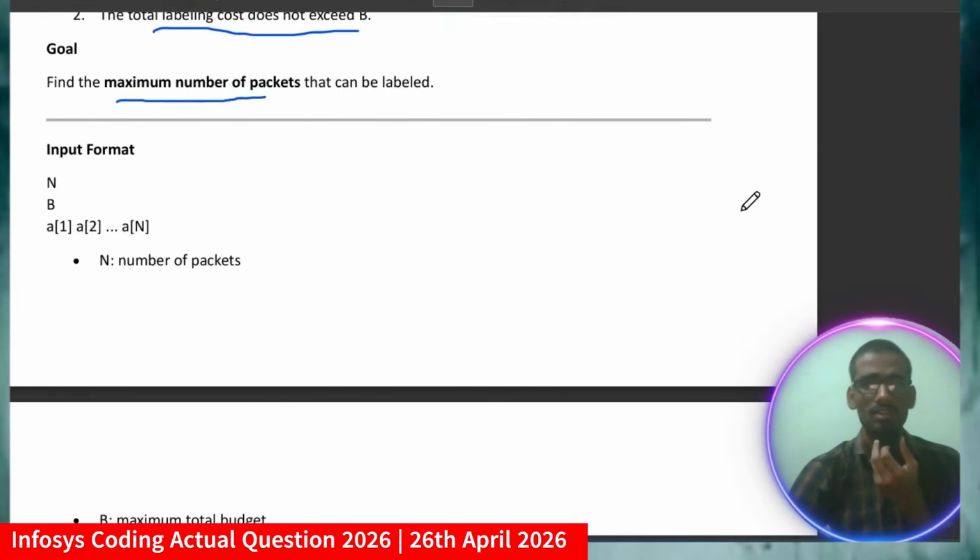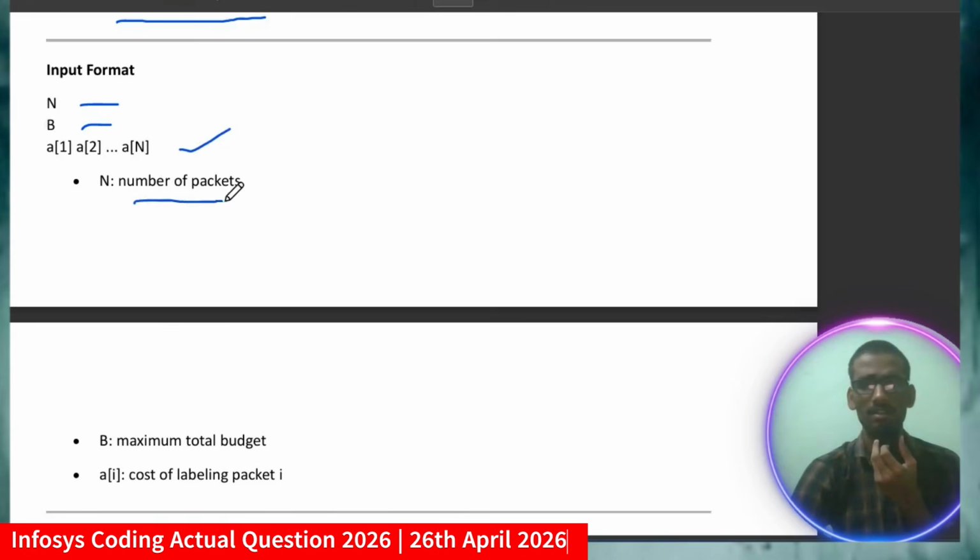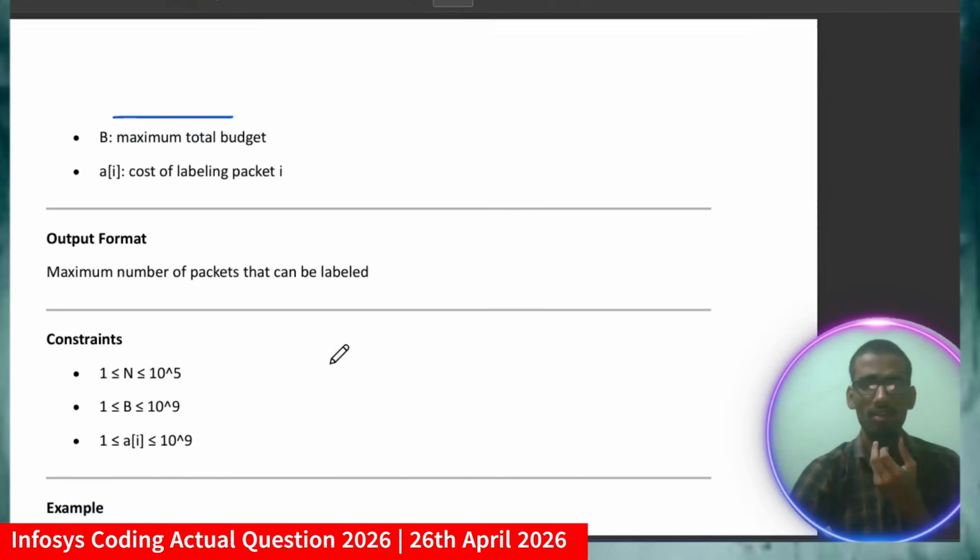So what is the input format? First you have to take n, then the budget, and then all the values. Here N denotes the number of packets, B denotes the maximum total budget, and a[i] denotes the cost of labeling packet i. Output format: the maximum number of packets that can be labeled.